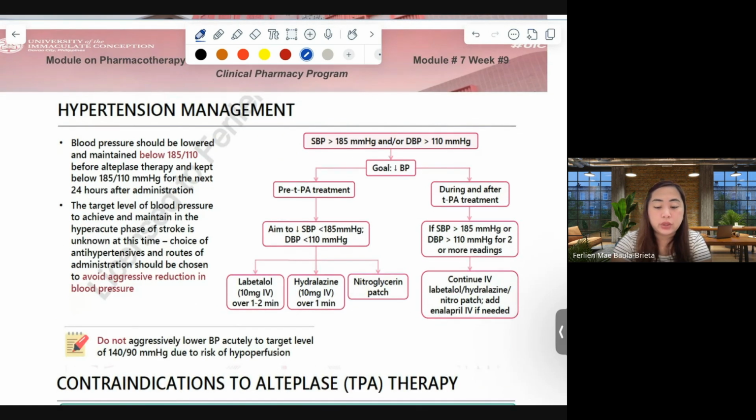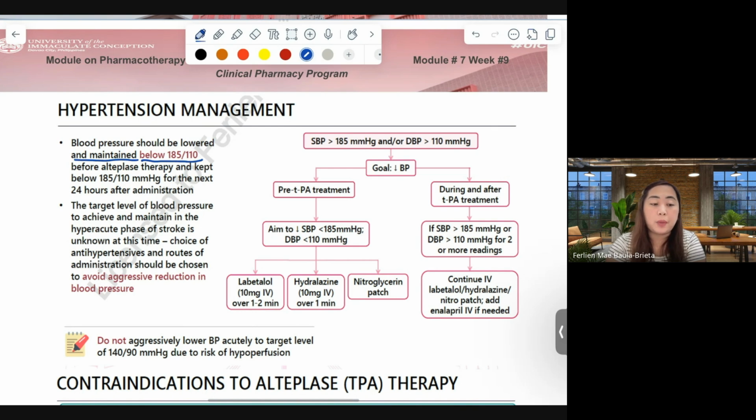Now, for hypertension management, blood pressure should be lowered and maintained below 185/110 before alteplase therapy and kept below 185/110 for the next 24 hours after administration. This is following also after or within the timeline of permissive hypertension.